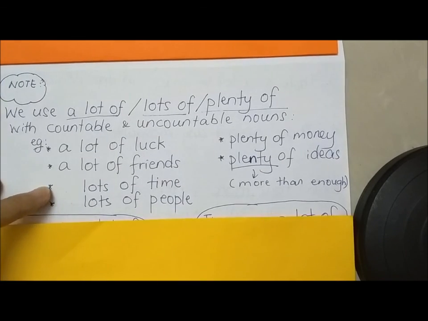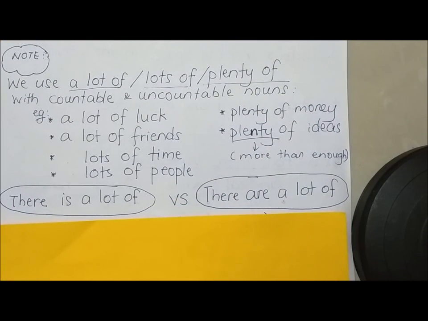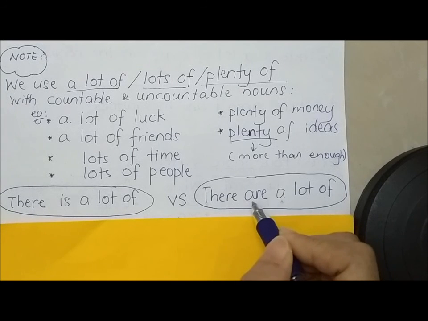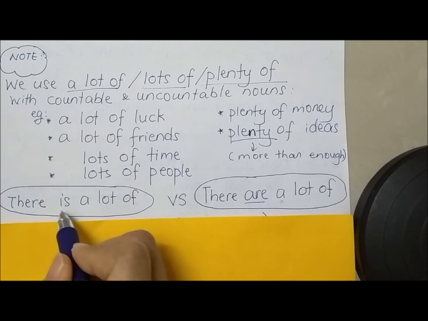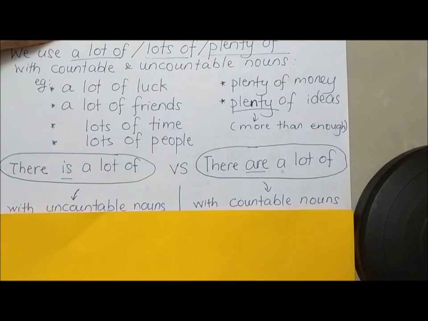Now, let's go further down. Perhaps you might have the same questions, like a lot of students. Now, what's the difference between there is a lot of and there are a lot of? In general, they sound like the same thing, but the difference here is the verb are and the verb is. So when do we use there is a lot of, and when do we use there are a lot of? Here, we'll explain everything.